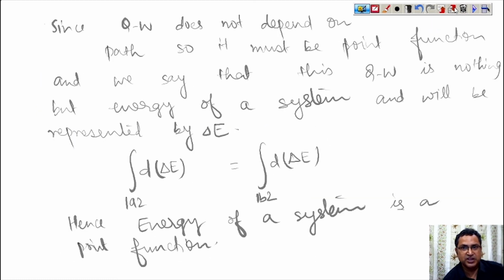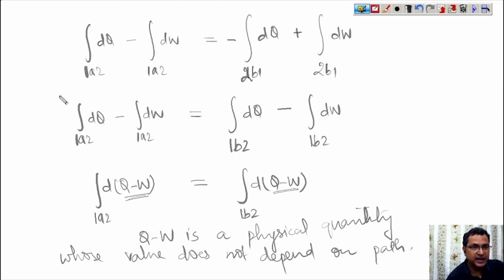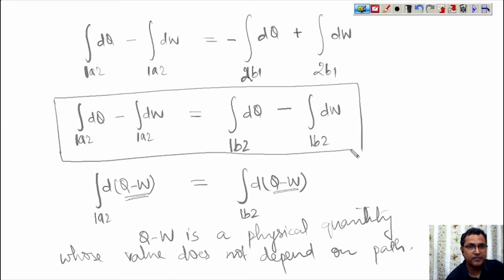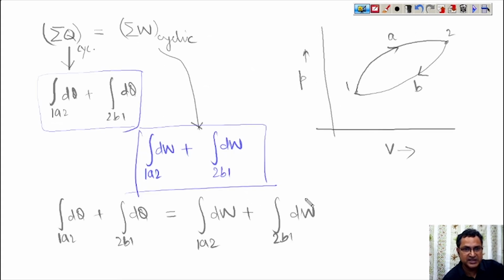See here, dQ minus dW from 1A2 equals dQ minus dW from 1B2, or we can write 1A2 dQ plus 2B1 dQ is equal to 1A2 dW plus 2B1 dW.